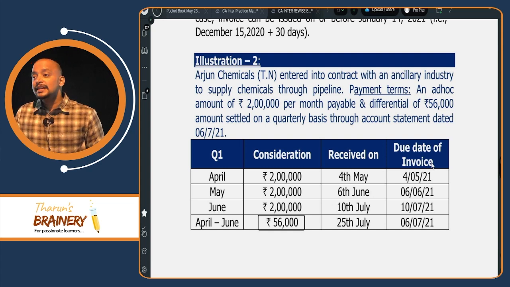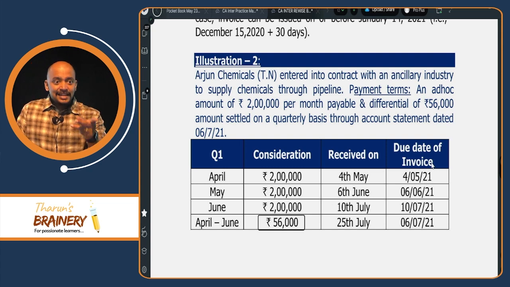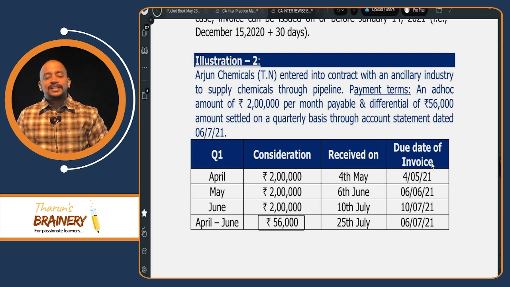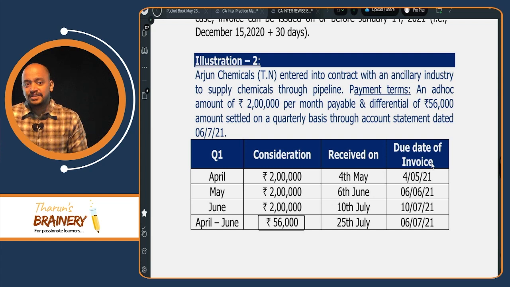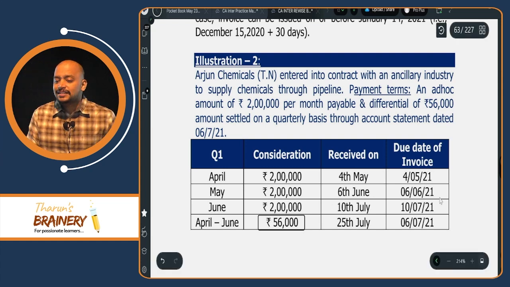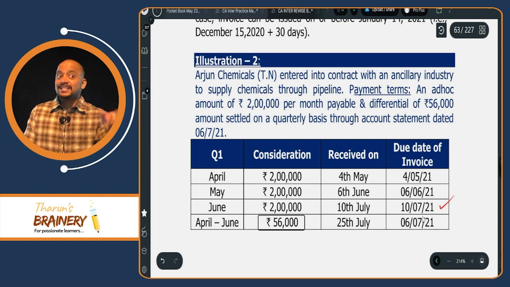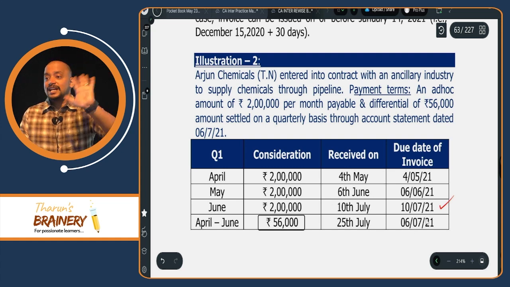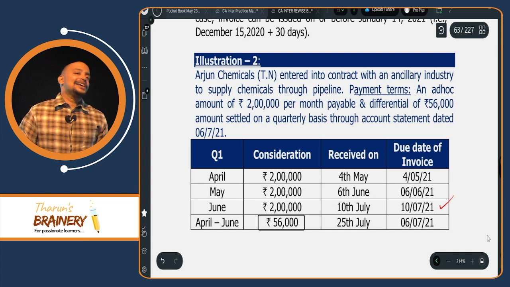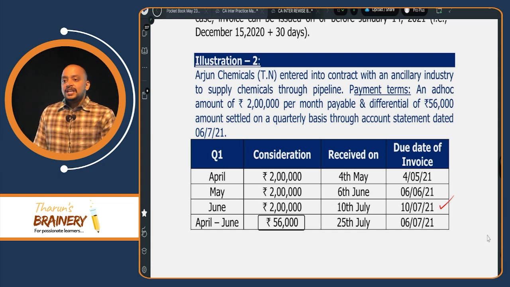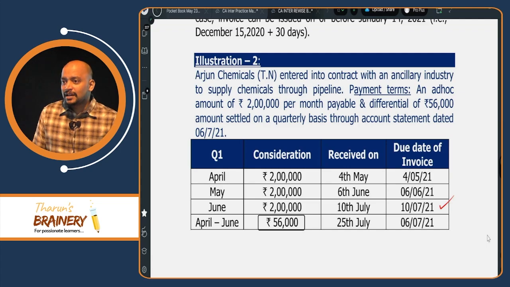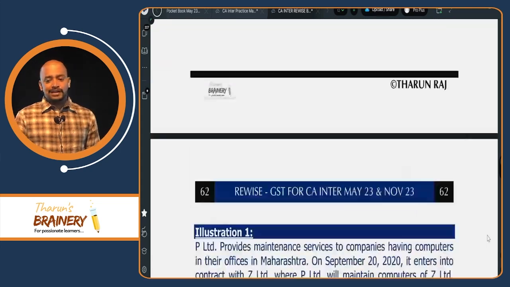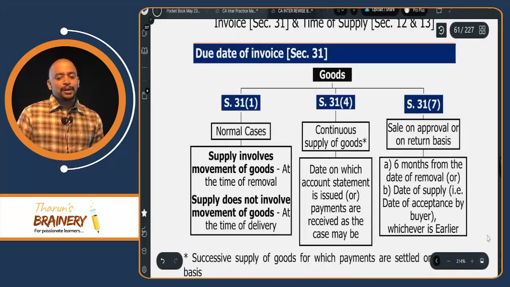Are you understanding this? If it is whichever is earlier, then in the third case it should be 6/7, not 10/7. If it is account statement date or payment received date, whichever is earlier, then in this case it should not be 10/7, because whichever is earlier is 6/7. So that's why don't remember it as whichever is earlier. How do you need to remember in case of continuous supply of goods? If the payments are received irrespective of account statement, the due date is the payment received date. If the payments are received based on account statement, the due date of invoice is the account statement date. That is in case of continuous supply of goods.